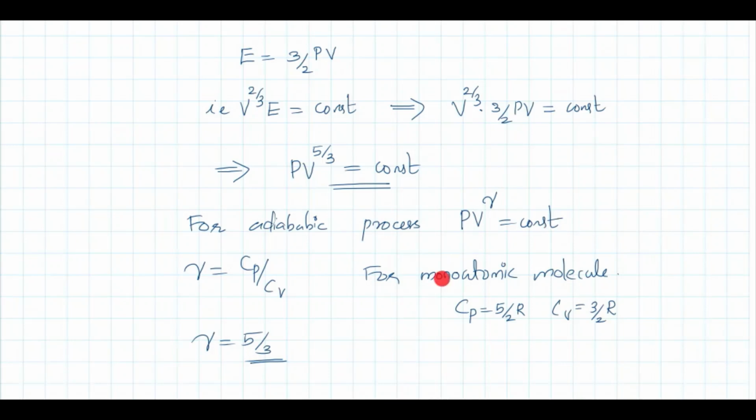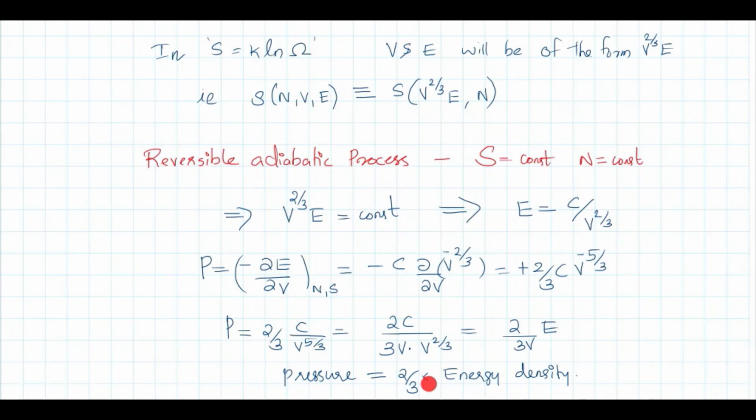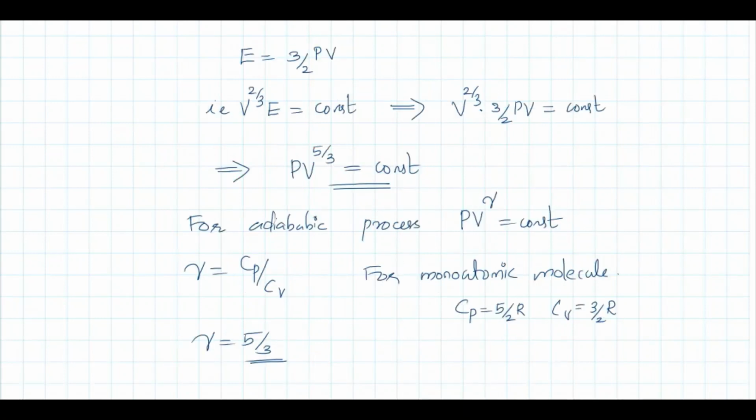Here we are considering monoatomic molecules. For that, CV is 3 by 2 R and CP is 5 by 2 R. Gamma is nothing but CP by CV, so it is 5 by 3. So we obtained the adiabatic process relation, PV raised to 5 by 3 equal to constant, and also the relation between pressure and energy density. Okay. So without calculating explicitly the value of omega, we could obtain these relations.